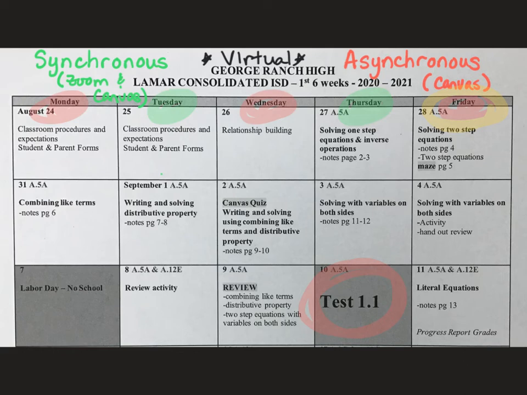Okay, now in this case, let me just show you real quick. We do have the option for that flex day because we have a synchronous day here, a synchronous day here on our test. We do have the option to change this day to a flex day, which will require a Zoom conference call. But again, we will let you know ahead of time if that is the case.